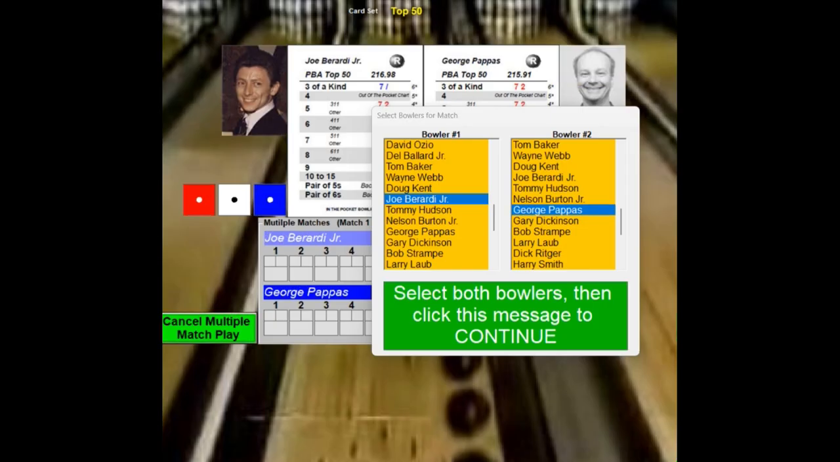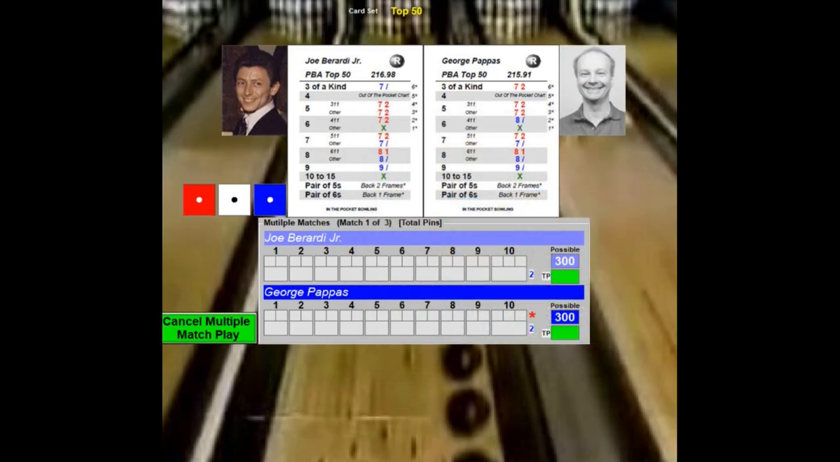So Joe Berardi and George Pappas will go battling each other. Berardi a 216 average, Pappas a 215 average. Berardi can throw a strike 10 to 15 or a 6, but it has to be a 3-2-1 on a 6 instead of it being an open frame. Pappas, same thing.